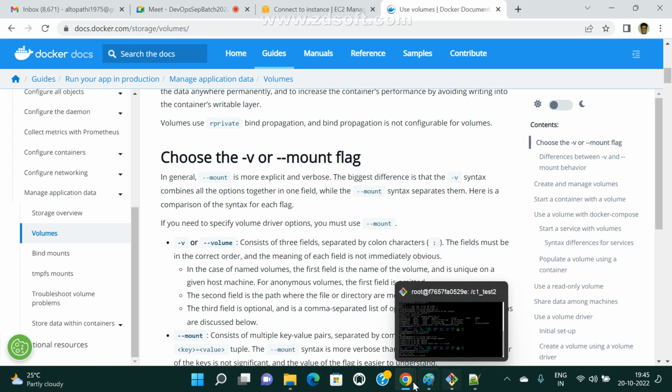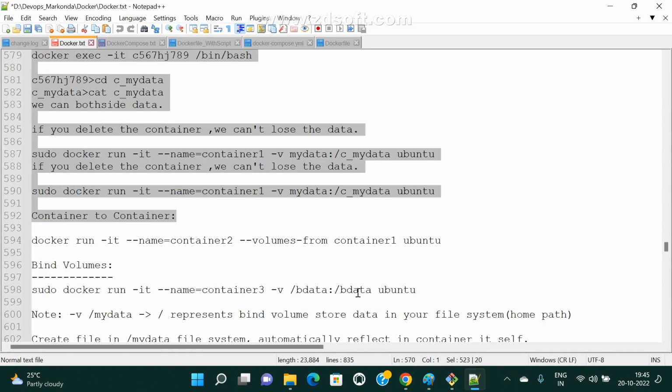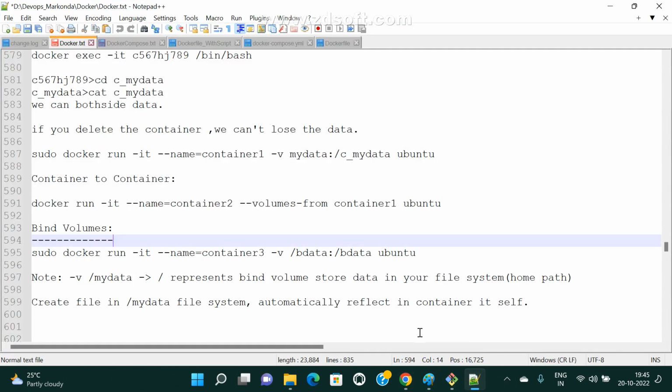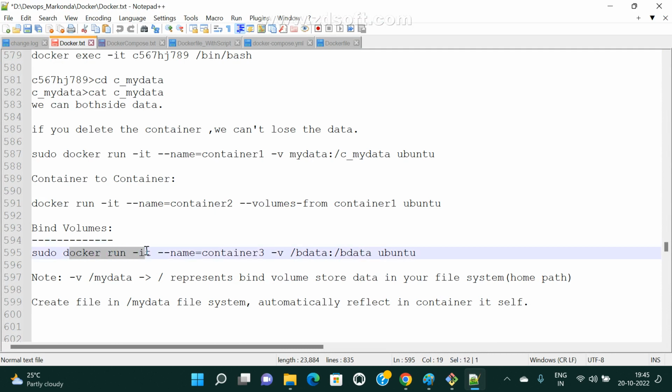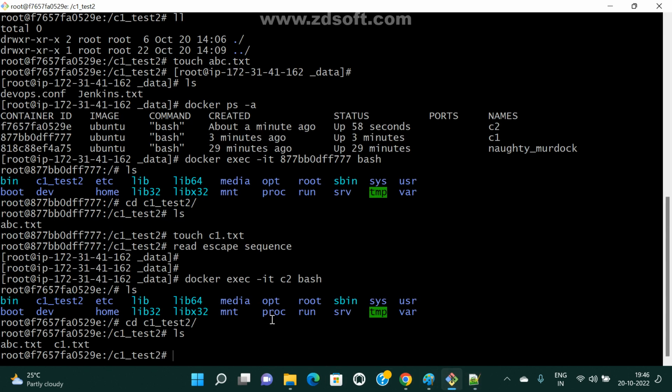Now the syntax is very simple only. First try to understand here. This is the syntax: docker run -it --name container3. Earlier I was not giving any slash, right? Just we need to add the slash, that's it. So this file and all is saved in our file system. Now observe here, this is the volume path, right?